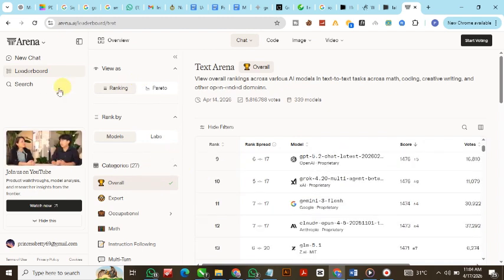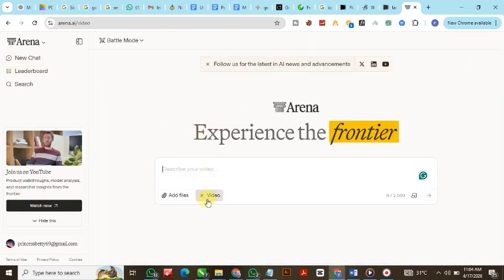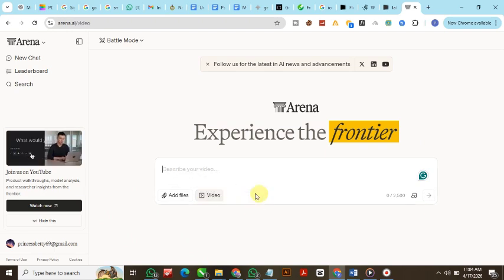So now let's go to the new chat. This is your new chat. Now this is video, I want to start with video. This is the video button, generate video, and you write your prompt here. Like what I always tell you people, whenever you want to create a video, just go to ChatGPT, describe the video you want to create, and get the right prompt from ChatGPT.